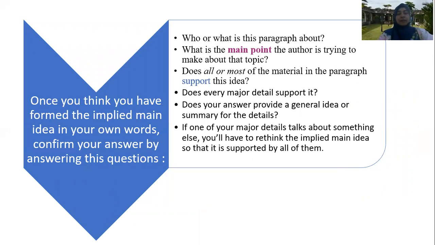Okay. When you think you have formed the implied main idea in your own words, confirm your answer by answering this question. After we think that we know the main idea, we have to try to answer this question: what is the main idea? Does almost all the material in the paragraph support this idea? Okay, we have the main idea in the first sentence and the summary, but it seems that the content of the paragraph doesn't support it.